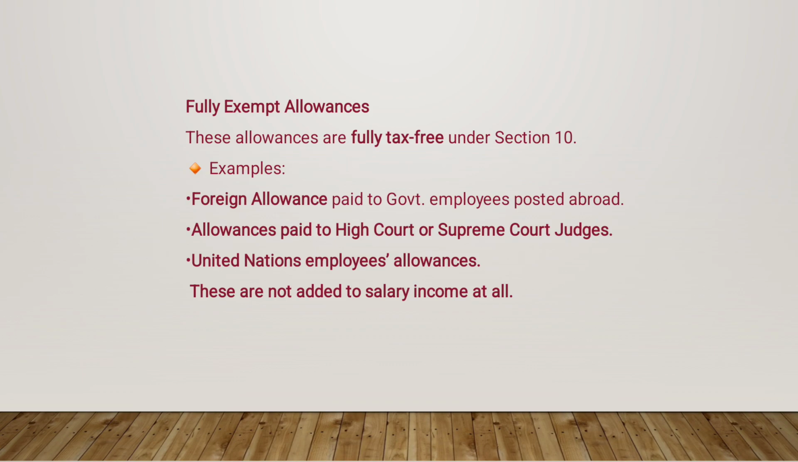Then we move on to fully exempted allowances. Now let's see the third type, that is fully exempted allowance. These are not taxable at all. For example, foreign allowance, which is paid to government employees posted abroad, the allowances to judges of High Court and Supreme Court, and the United Nations employees allowances. So these are not included in the salary while calculating the taxes.